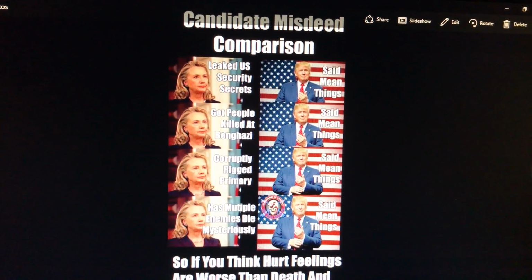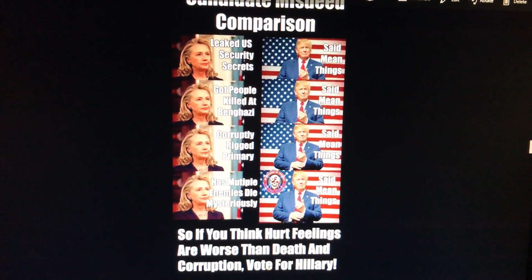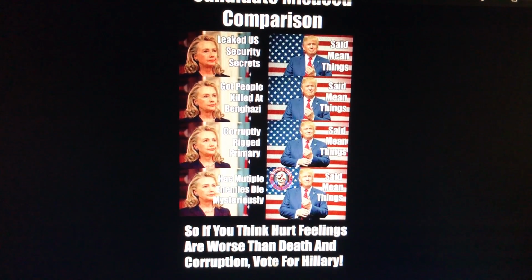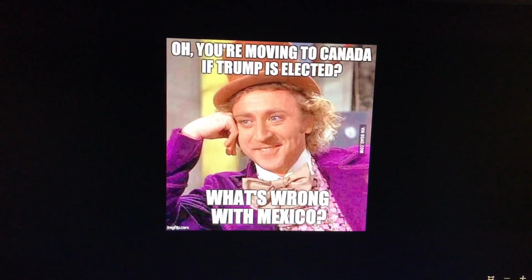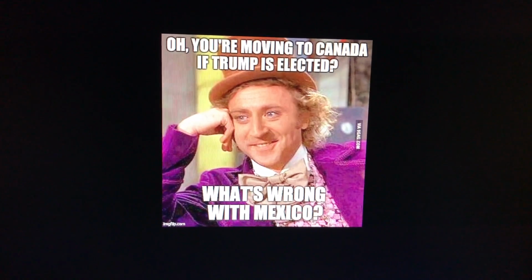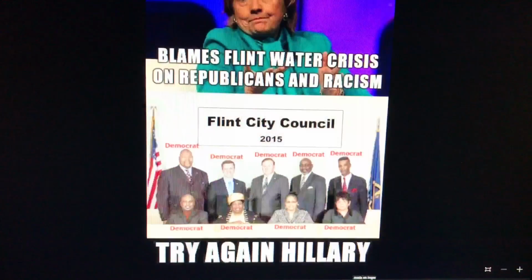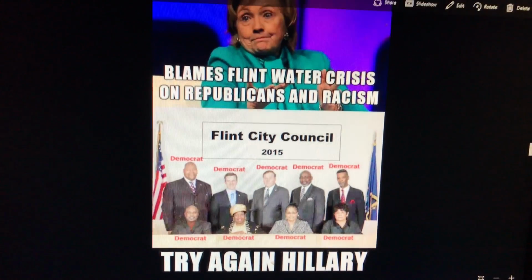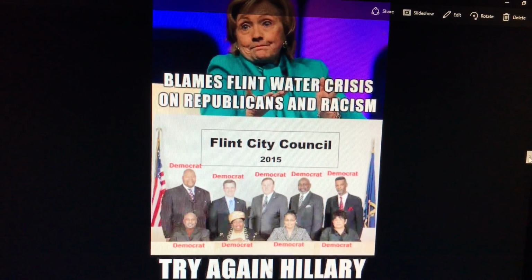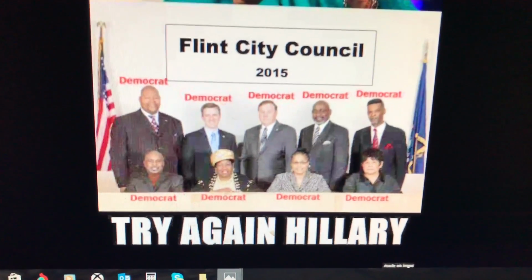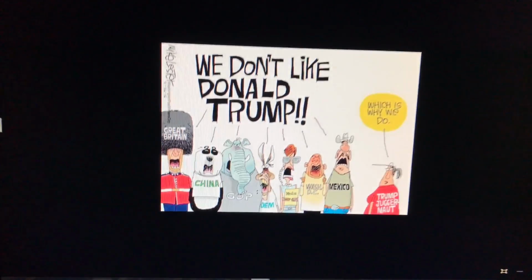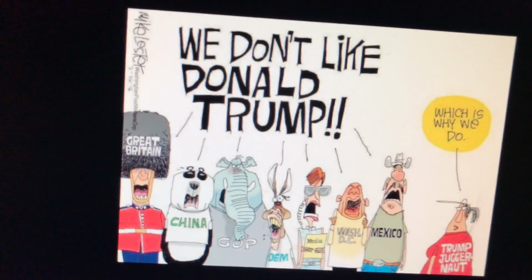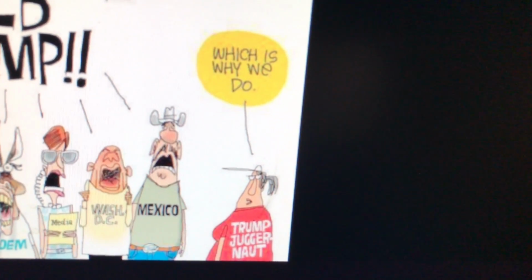Candidate misdeed comparison. So if you think hurt feelings are worse than death and corruption, vote for Hillary. Okay. Oh, you're moving to Canada if Trump is elected? What's wrong with Mexico? Hillary blames Flint water crisis on Republicans and racism. And this is the Flint City Council. Try again, Hillary. Not bad. We don't like Donald Trump, which is why we do.